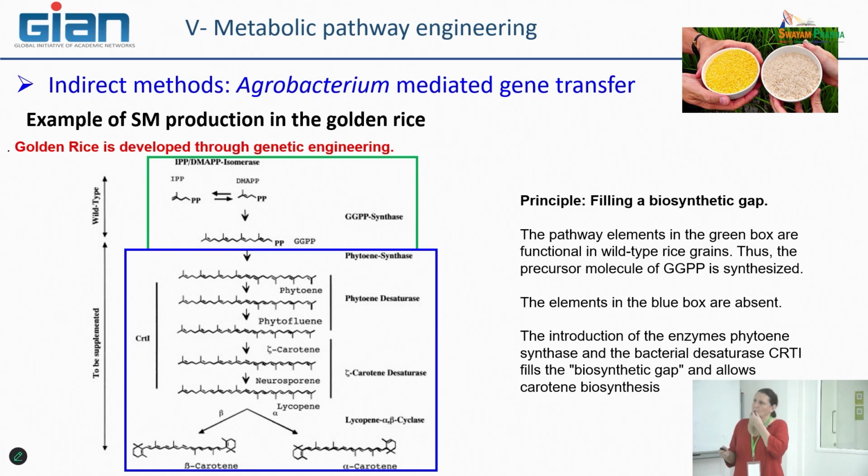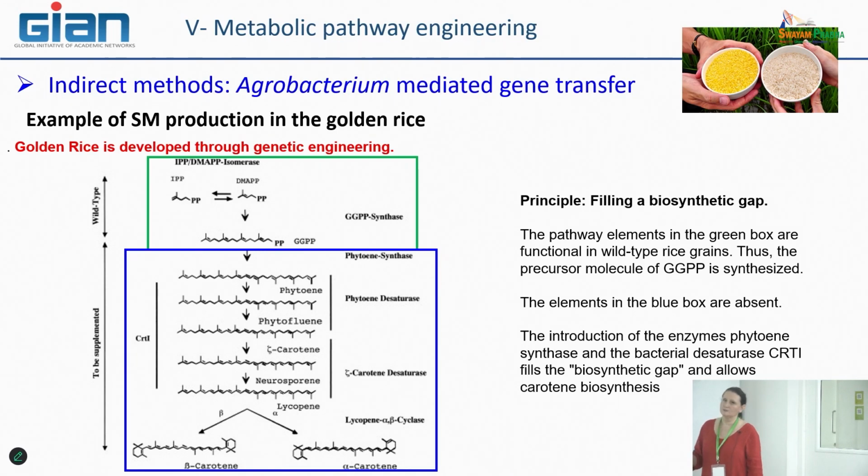So the idea, which is quite familiar to you now, is a metabolic pathway, in particular the terpene metabolic pathway, that is initiated here, whether by the MEV or MEP pathway, but the idea is to produce these two isomers, IPP and DMAPP. In the rice seed, in this particular tissue, this part of the pathway is okay in the wild type, right?